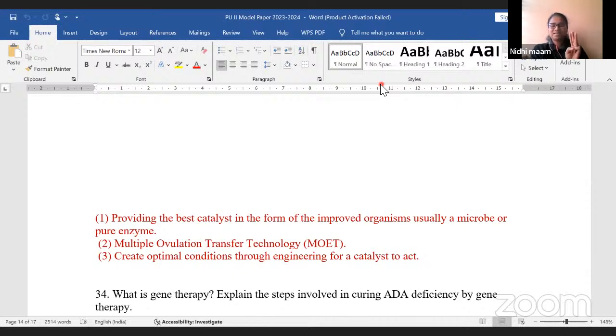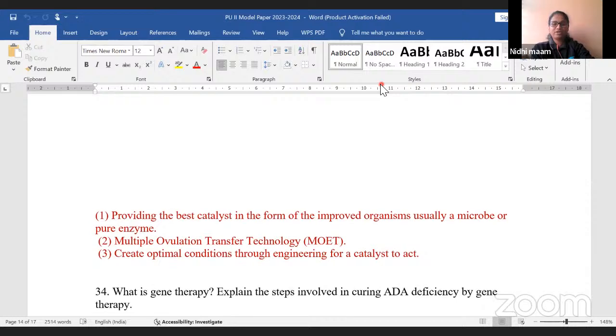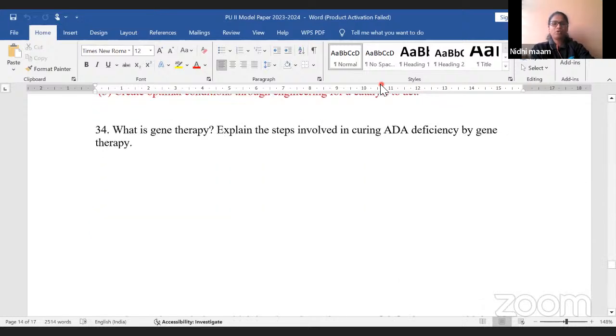Providing the best catalyst in the form of the improved organism, usually a microbe or an enzyme. Multiple ovulation transfer technology. Create optimal conditions through engineering for a catalyst to act. Critical areas of biotechnology. 34th question.